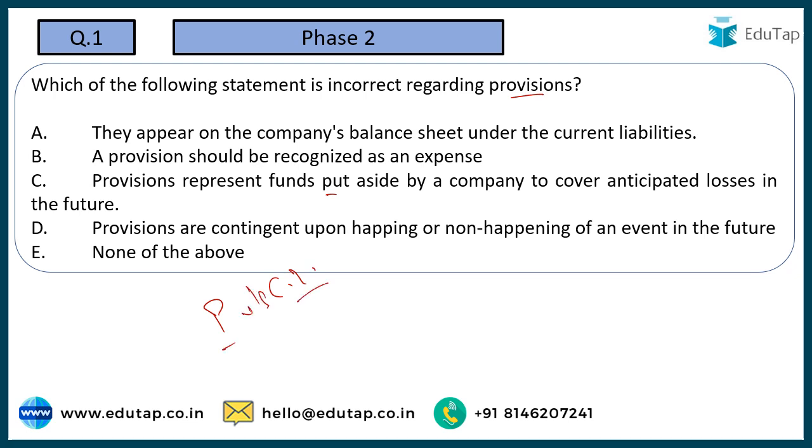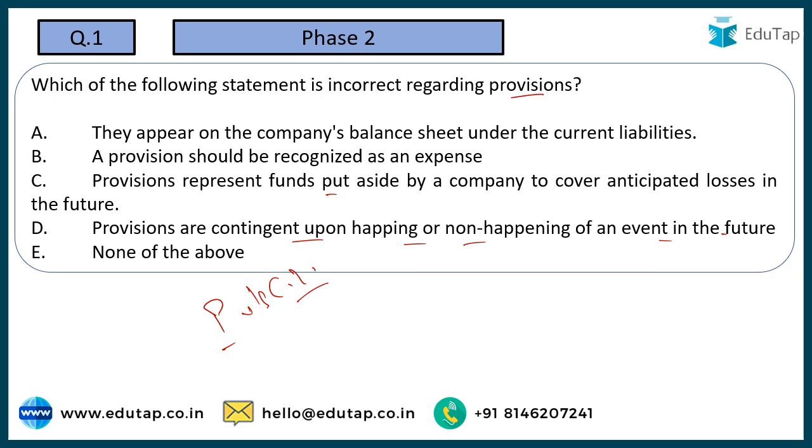Provisions we basically create because we may have to incur some expense in the future. We are very much certain that this kind of loss is going to happen in the future. For example, we create provisions for bad debts, and a provision for tax is also created. So this outflow of funds is sure to occur, but for contingent liabilities the surety is not there. Contingent liabilities are contingent upon happening or non-happening of an event in the future.